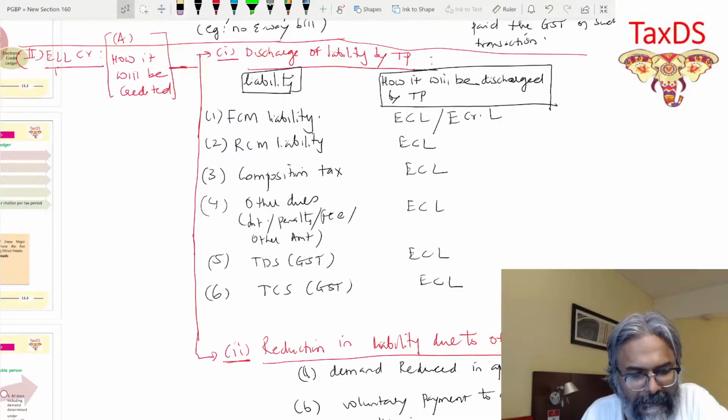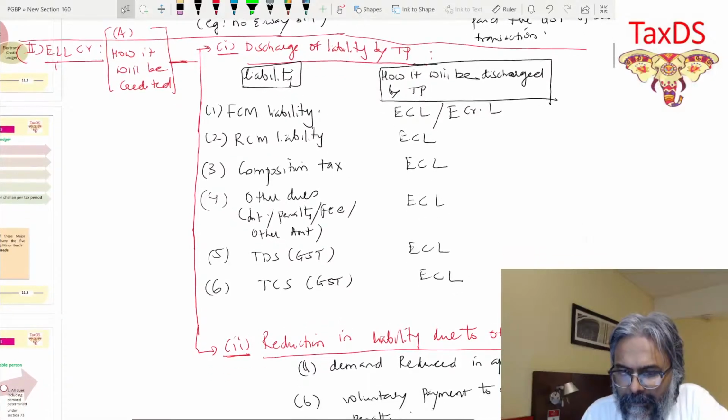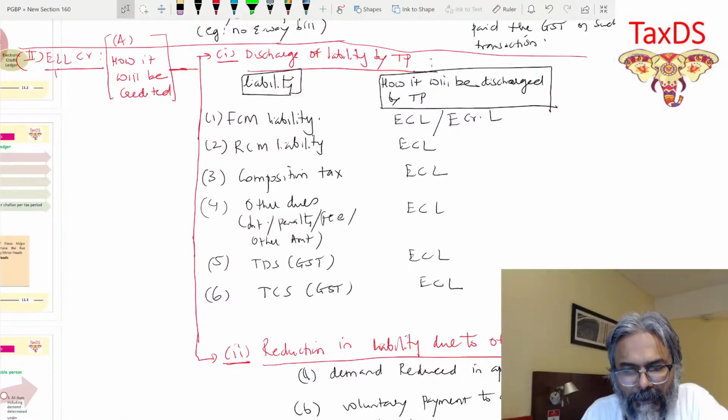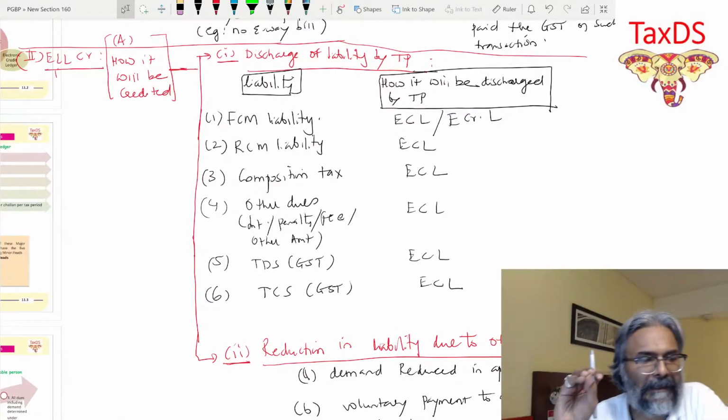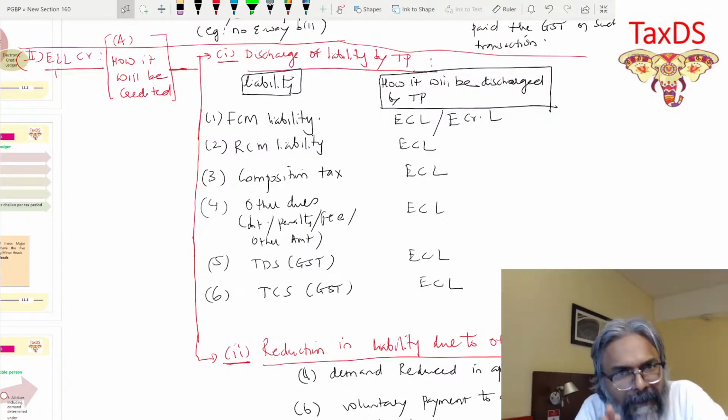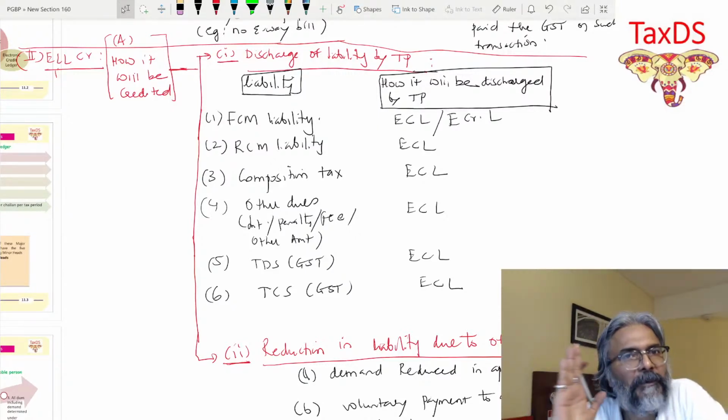Now, students, taking the discussion further. This is about how it will be credited. Second is about in what order it will be discharged. That sequence is also equally important.